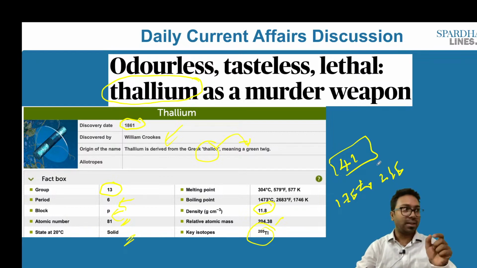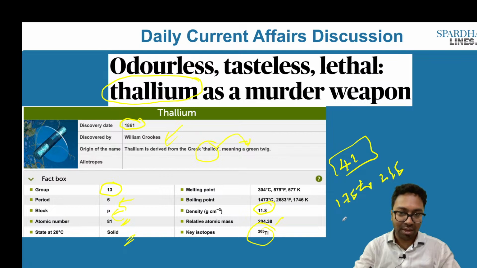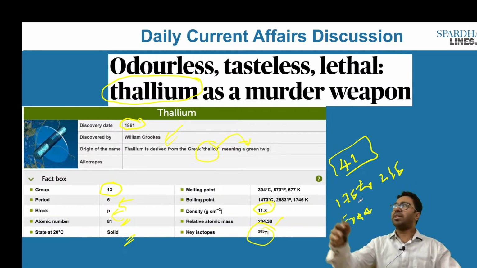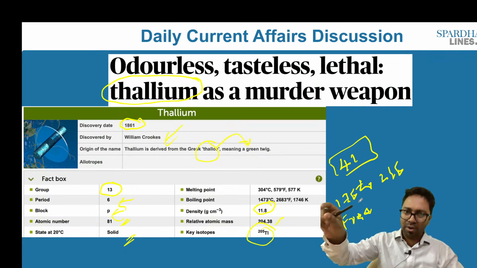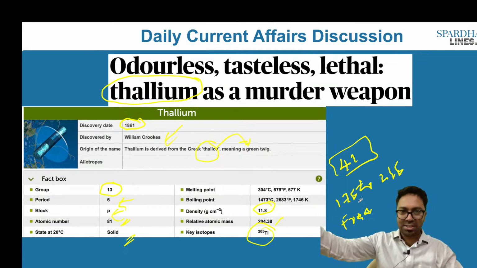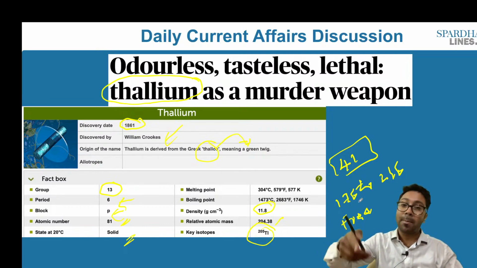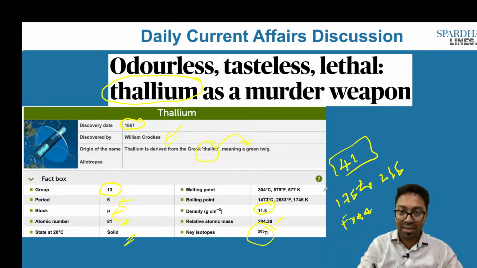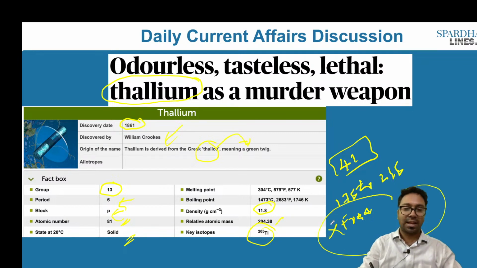This happens to be a gray post-transition metal that is not found in free nature. So remember, it is not found in free nature. Let's say for example we have gold. Are we able to find it in nature? Yes, if you dig it you will be able to get gold. Similarly we have iron as well, but is it available free in nature? No, this is not available in free nature. That happens to be the main characteristic of thallium.